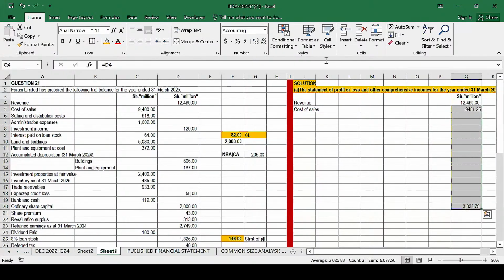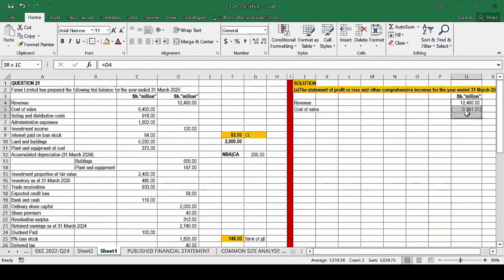Sorry for that. I needed to introduce a comma, not to get the total. Because we said anytime your figures appear negative, like this figure is negative, in accounting a negative figure should not be recorded like this, but should automatically be inside the bracket. So we introduce a comma here, like that. So you can see now that our figure is inside the bracket.